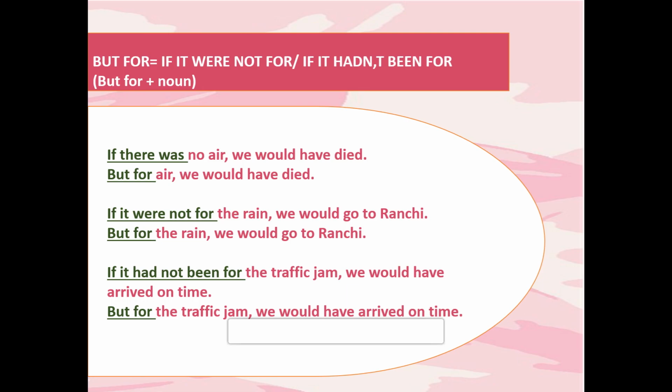Now the last example is if it hadn't been for the traffic jam we would have arrived on time. So we have written but for the traffic jam we would have arrived on time. Here but for the traffic jam means if there hadn't been any traffic jam we would have arrived on time.